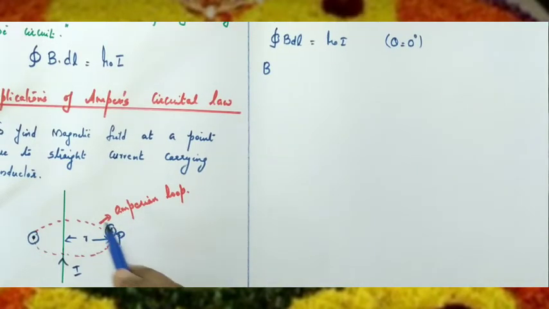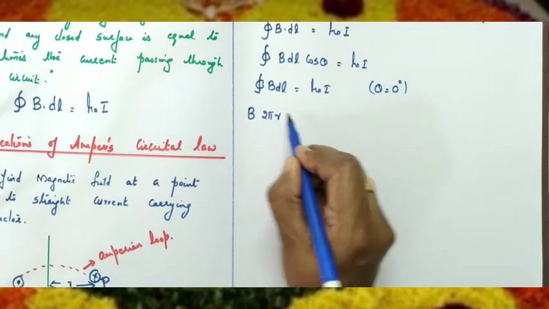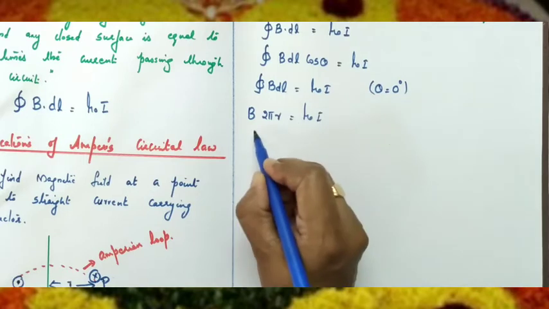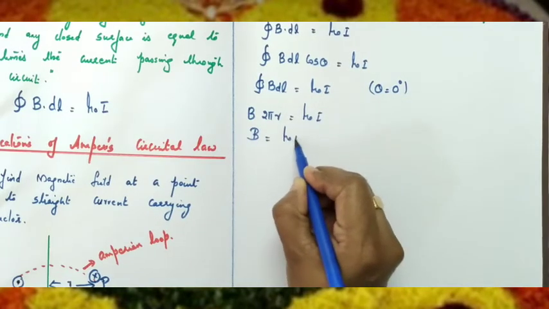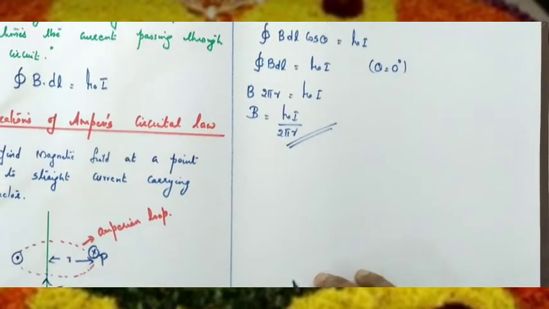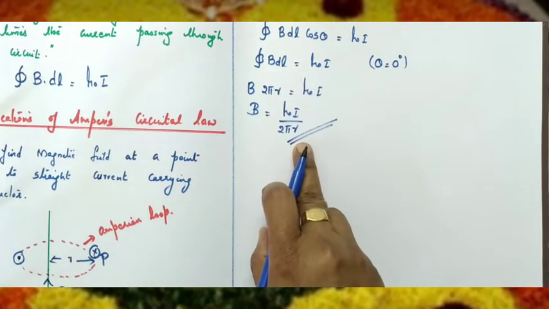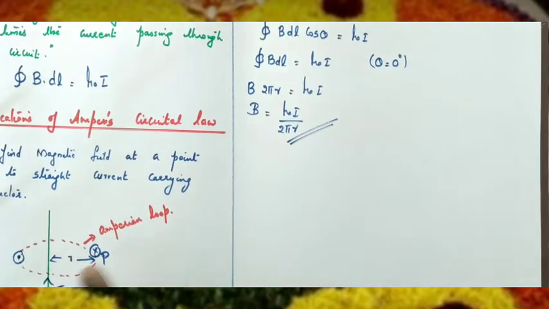What is the total length of the Amperian loop? That is the circumference. The circumference of the Amperian loop is 2 pi r. So integral dl is equal to 2 pi r, equal to mu 0 I. So what is the magnetic field? B equals mu 0 I divided by 2 pi r. So the magnetic field at a point due to a straight current carrying conductor is given by B equals mu 0 I divided by 2 pi r, where r represents the distance between the conductor and the corresponding point. And how will you find out the direction of magnetic field? Using the right hand thumb rule we can find out the direction of magnetic field.